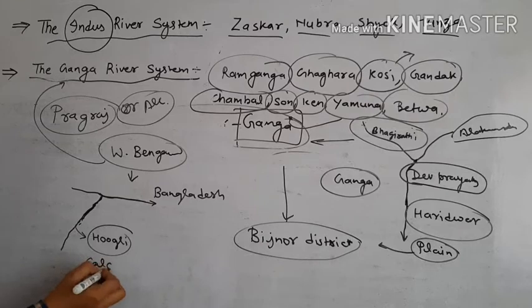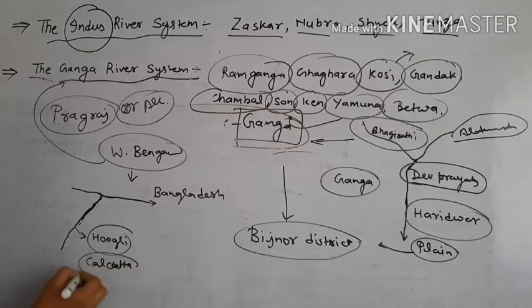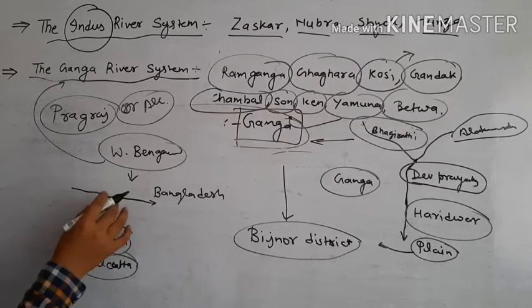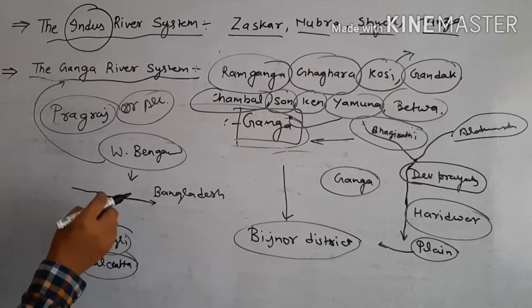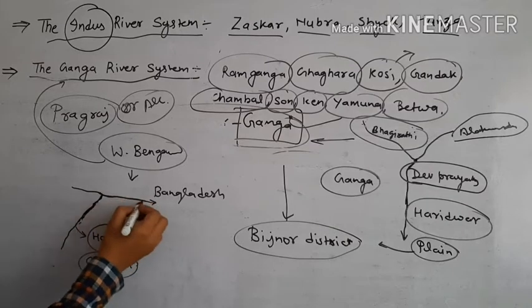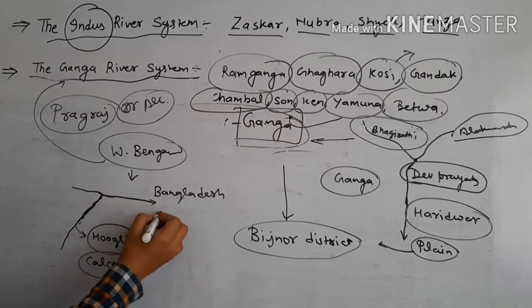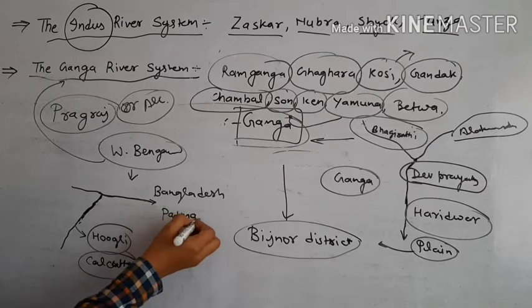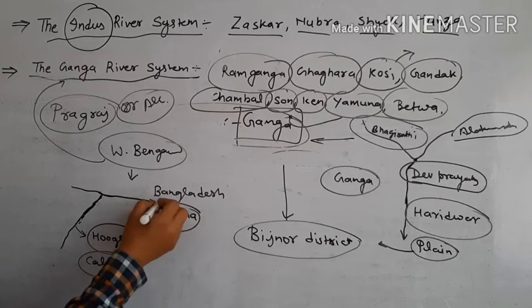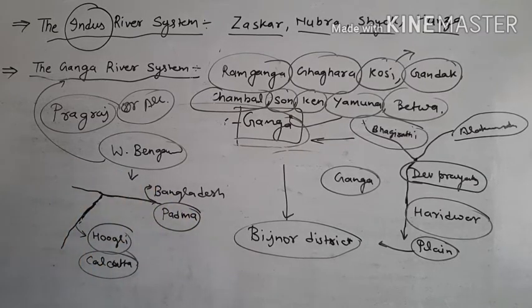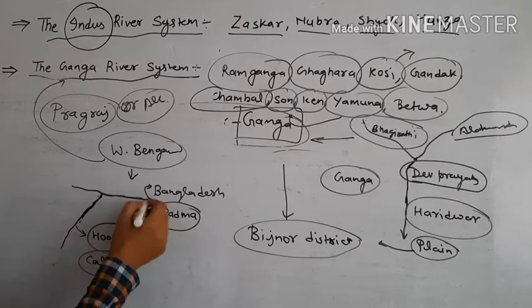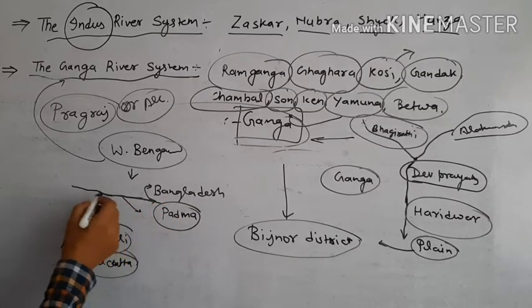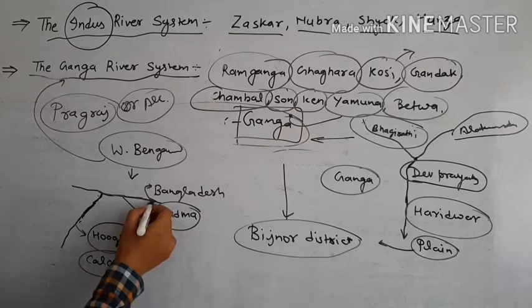After that, in Bangladesh, the Ganga river changes its name, and it is known as the Padma river, in the Bangladesh region. Students, please consider all the points I say. When it enters Bangladesh, the Ganga river is known as the Padma river, and after that